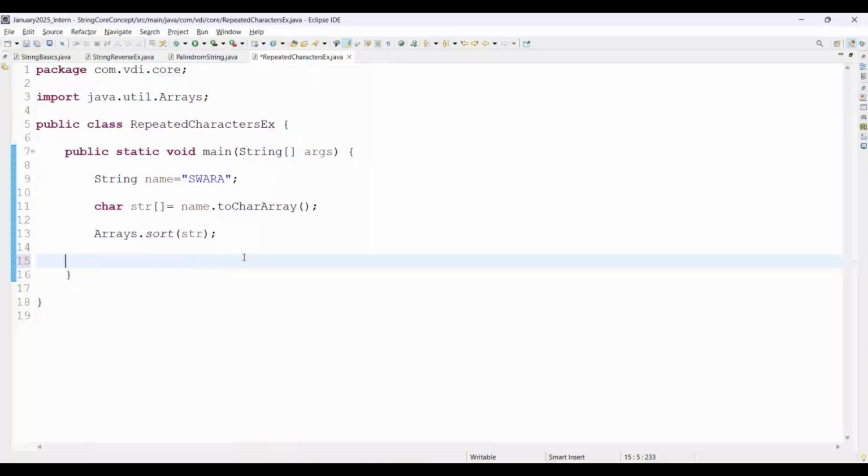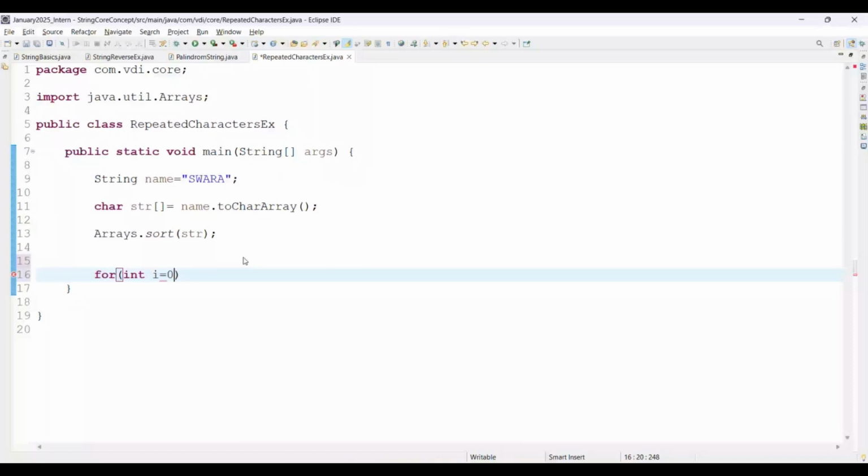I have written here, I'm just calling a for loop. This will be integer i equal to 0, i less than str dot length, and i plus plus.